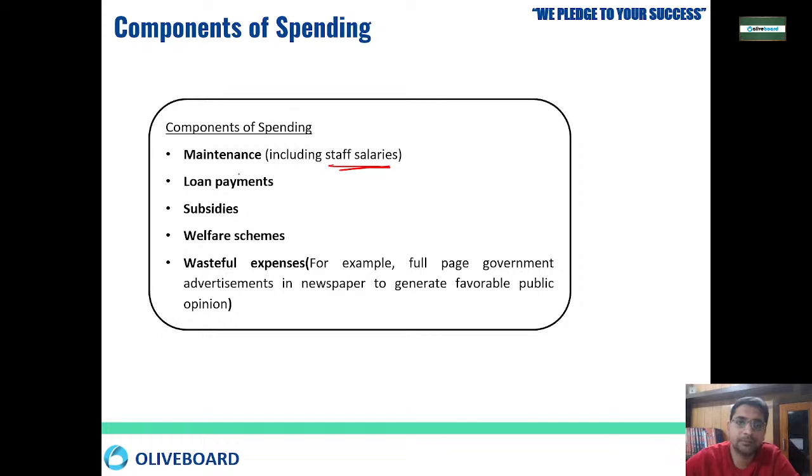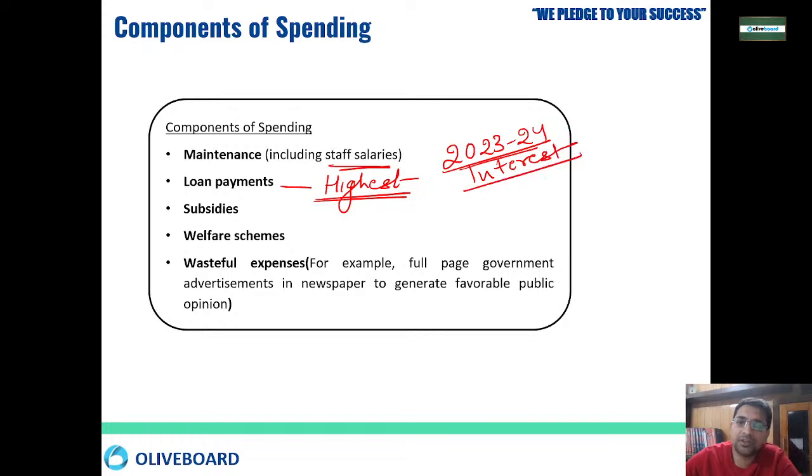Then loan payment. This is the highest item that takes government money. This year, in 2023-24, it is expected that India has to repay its loans, and the interest payment on that loan is around 10 lakh 71,000 crore. 10 lakh 71,000 crore is the interest payment the government has to give.